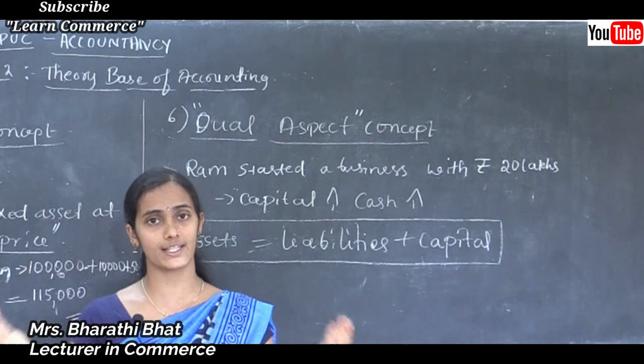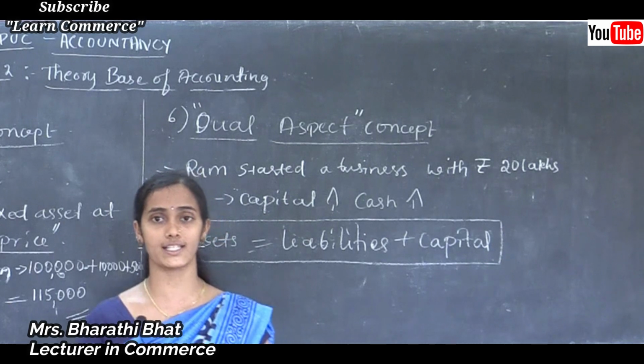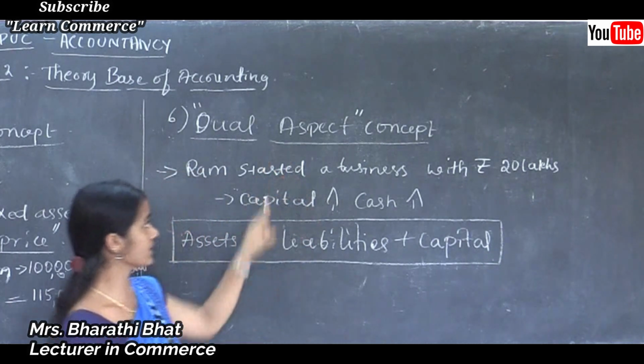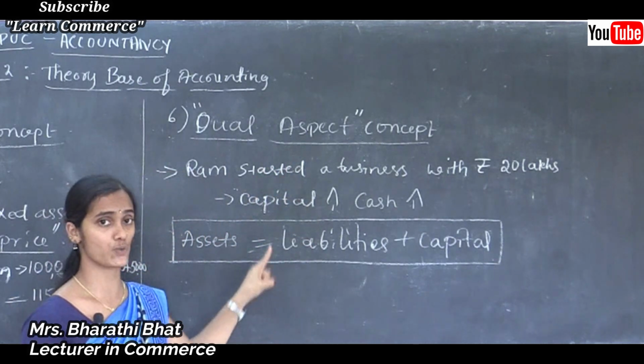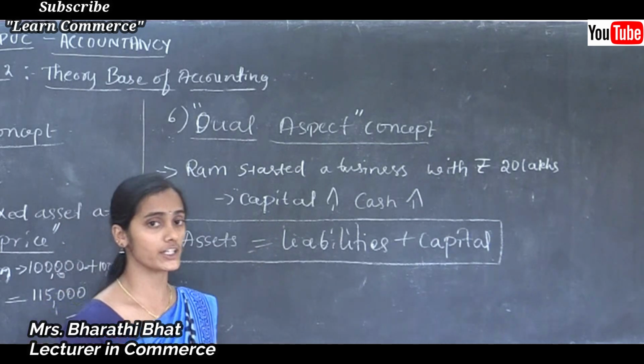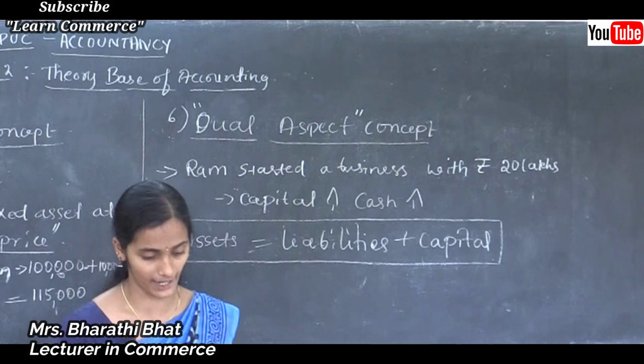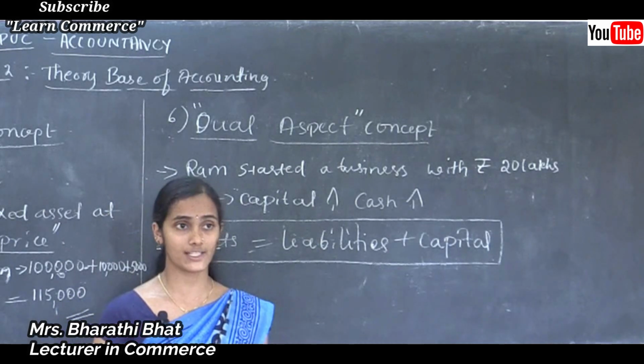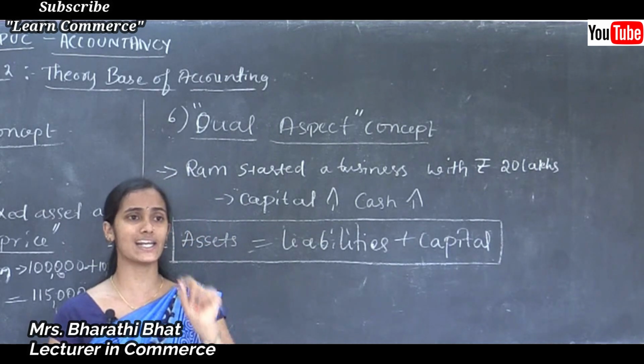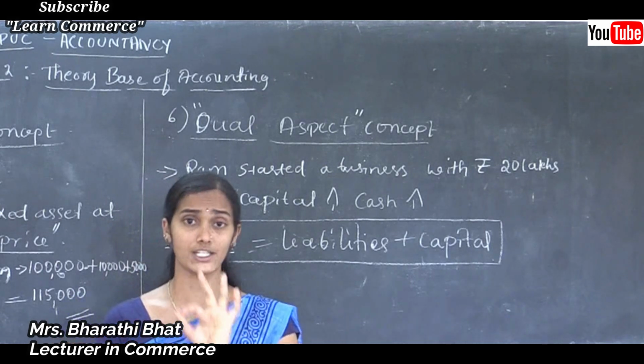To know the exact financial position of an organization, we need to follow this system, this principle. That is the dual aspect concept. According to this, each and every transaction affects two different accounts. So it means a transaction involves at least two accounts.